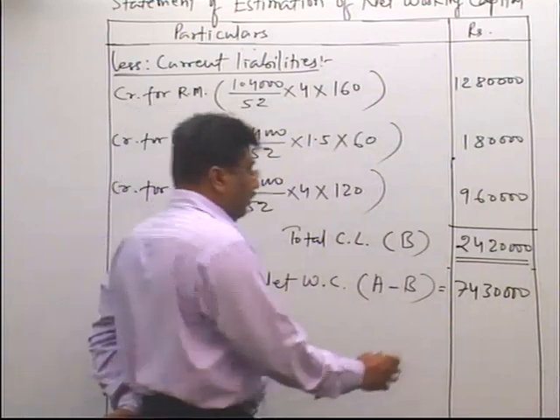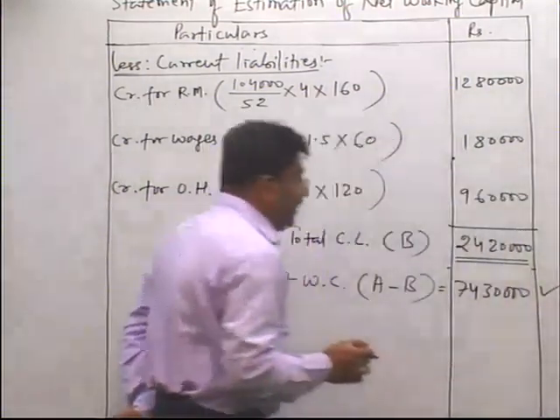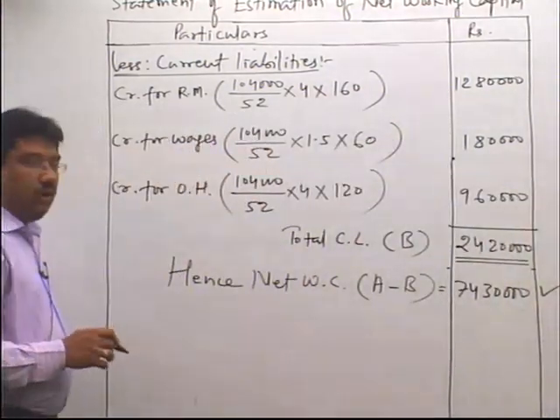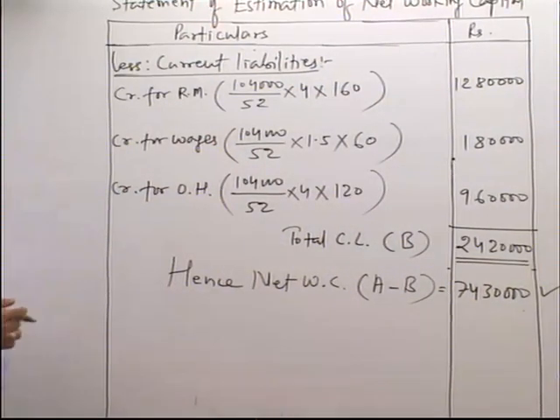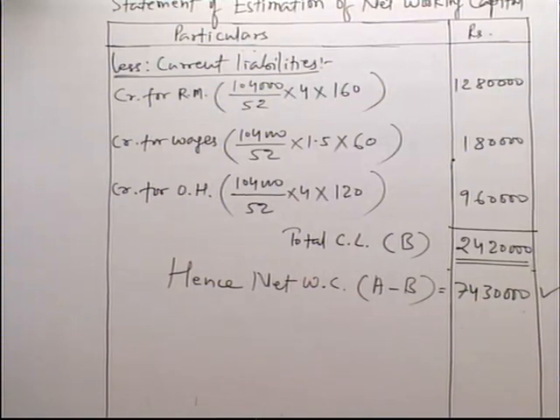So this is our final answer. This is the estimated working capital, or estimation of working capital. So in this sum, the working capital required will be 74,30,000.